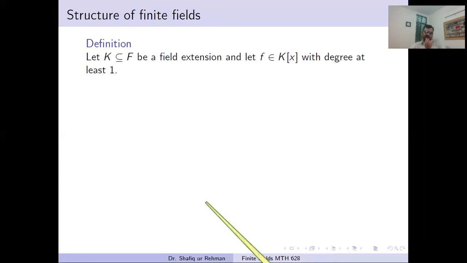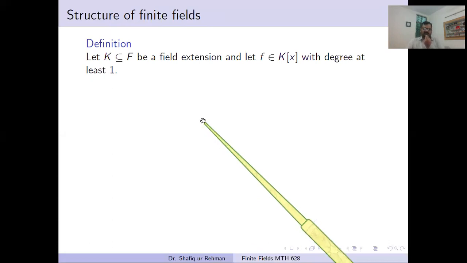This is about the roots of a polynomial and about the factorization of a polynomial into linear factors, which we call the splitting of a polynomial. When a polynomial can be decomposed into linear factors, then we say that the polynomial splits. Splits means decomposition into linear factors.